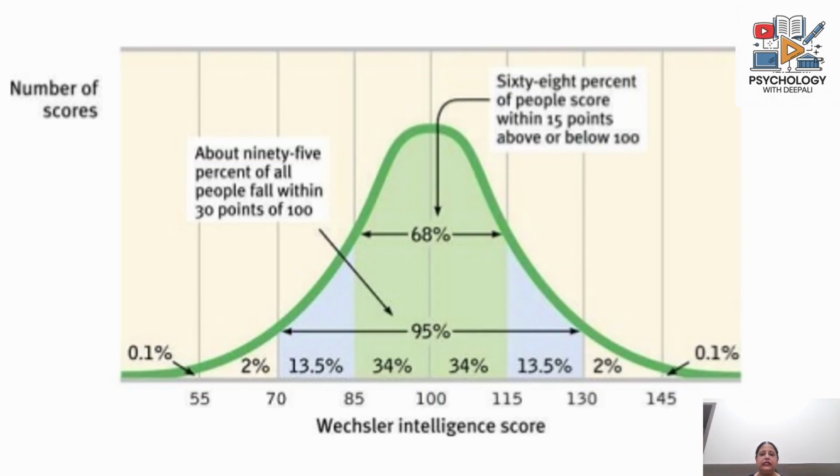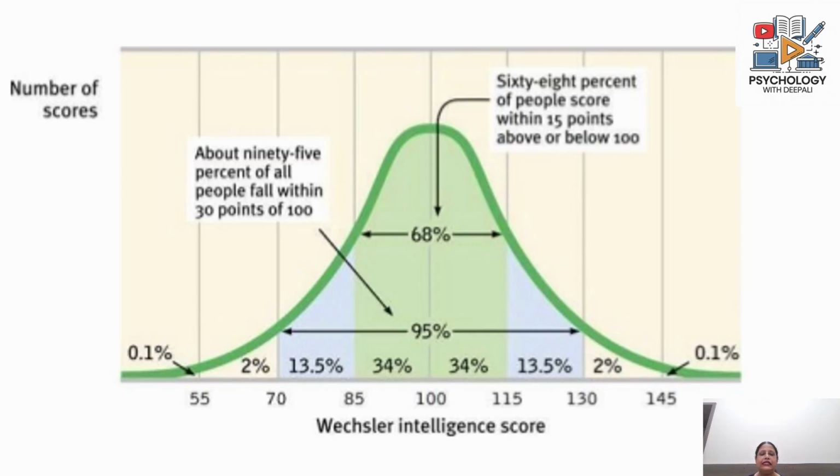And if you take two such steps, that is, within plus 30 or minus 30, you will get around 95% of the population. So between 30 points above 100 and 30 points below 100, almost the entire population is covered.